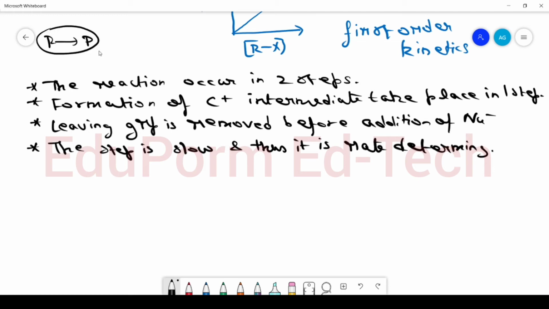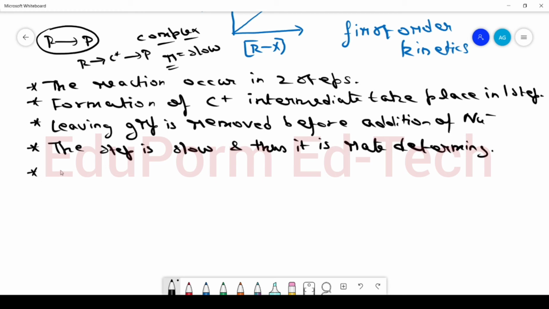Such reactions are called as elementary reactions, but reaction in which more than one step is involved, such reactions are called as complex reaction. So for the complex reactions, the rate of reaction is only dependent on the slow step, and the rate of reaction is independent of any other step. So in SN1 reaction, the first step is slow and thus the rate is dependent on that step. So it is called as rate determining step.